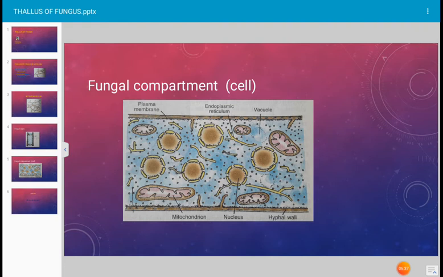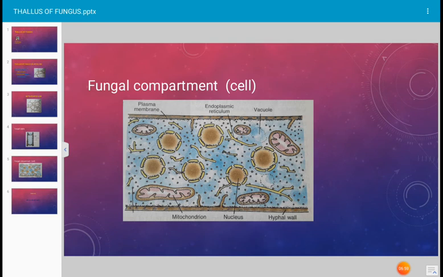This is the fungal compartment or fungal cell. Generally a fungal cell has a plasma membrane, endoplasmic reticulum, vacuoles distributed, a true nucleus, the hyphal wall, and even mitochondria.